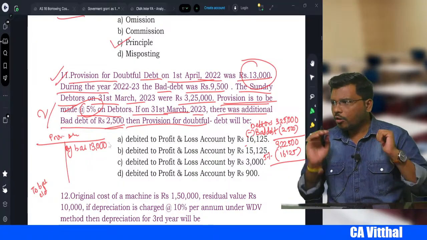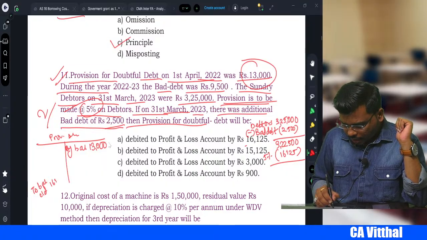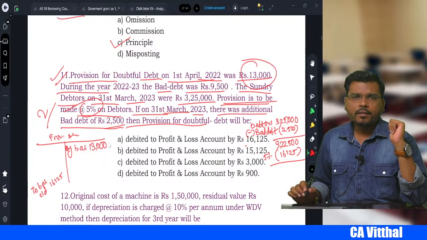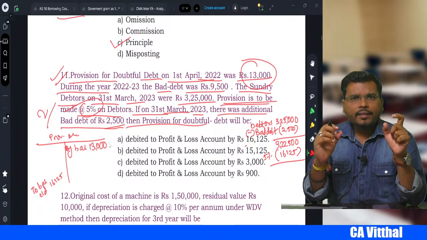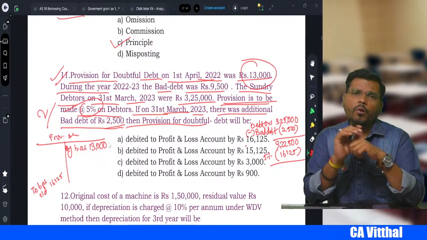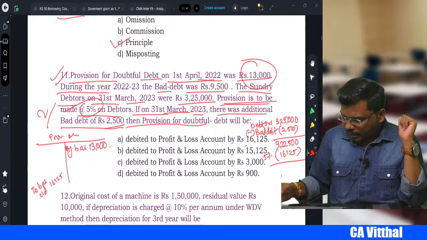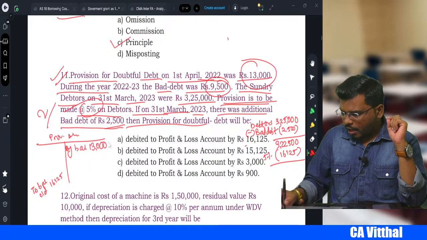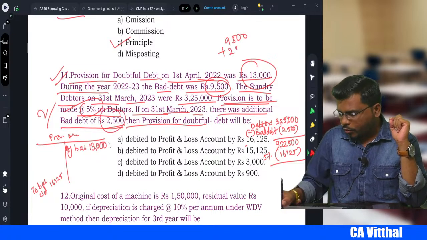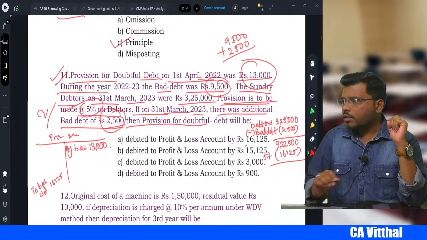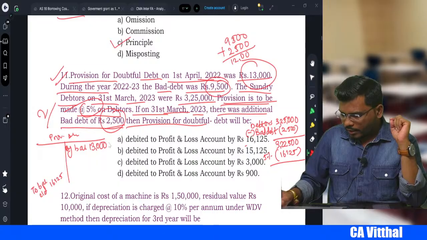Okay, my dear student, now please focus. So closing balance becomes 16,125, right? You know very well, whenever there is a bad debt, that bad debt we adjust against the provision first. How much is the total bad debt, sir? During the year it was 9,500 bad debt plus additional bad debt they made 2,500. So total bad debt becomes 12,000.